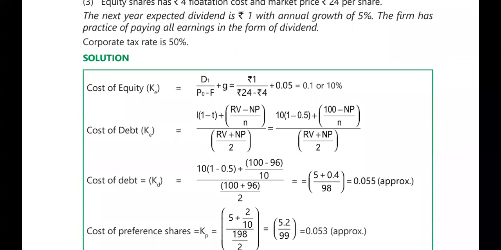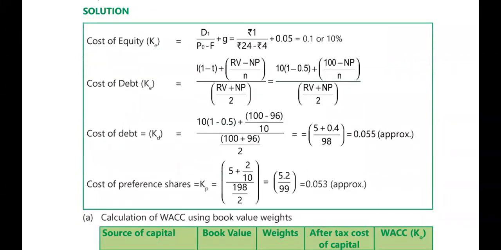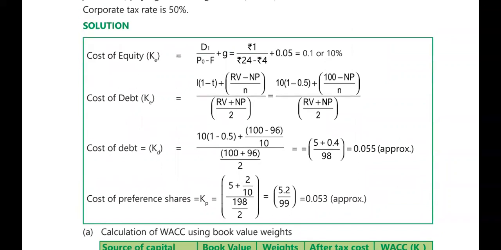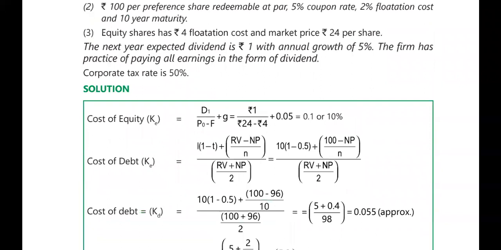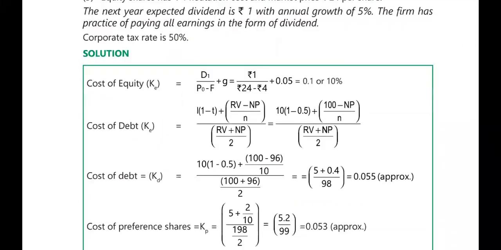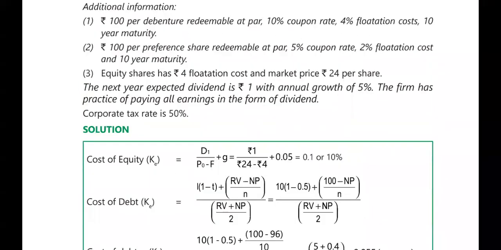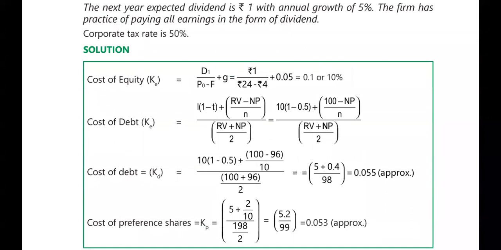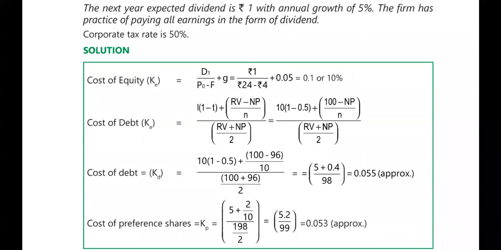Okay, 0.055. Next, cost of preference shares. The preference share percentage is 5%. Plus the flotation cost he has given you, so we have taken here 2 divided by 10.